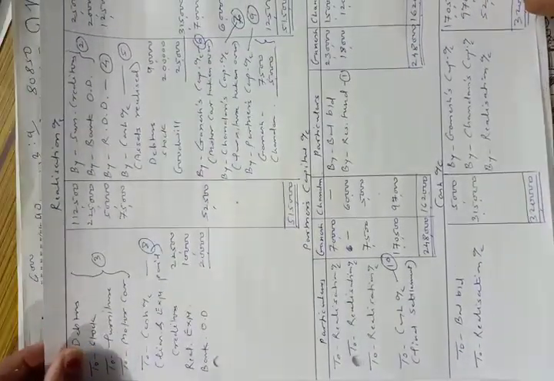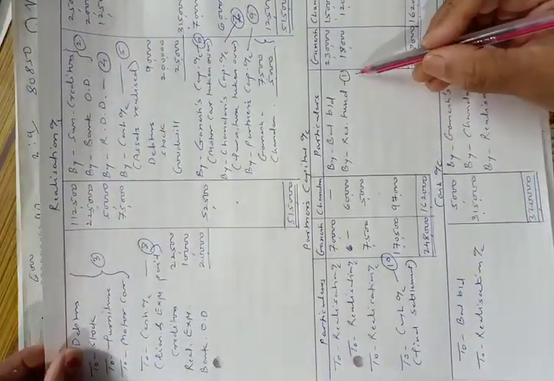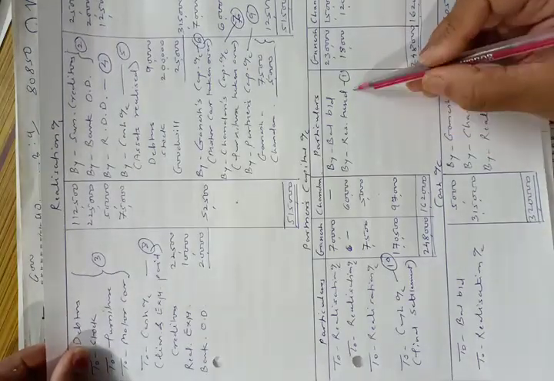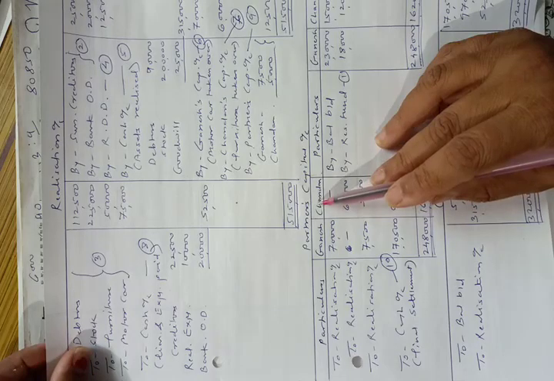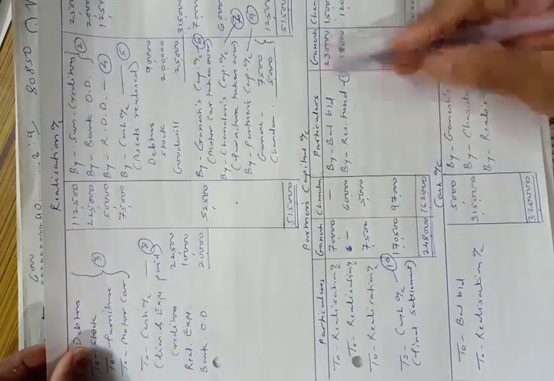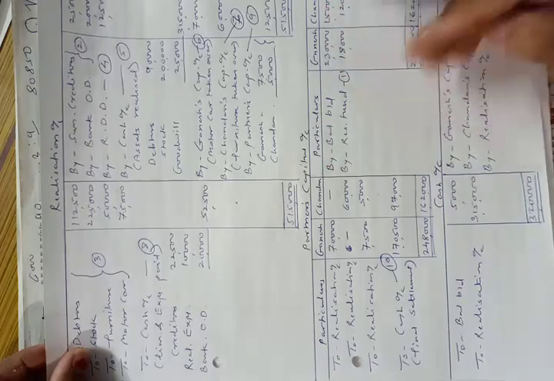Now let us pass the journal entries. This will be the first entry. The entry will be reserve fund account debit to partners capital account, means reserve fund account debit to Ganesh capital account and to Chandan's capital account. Okay, so I will pass the entry.